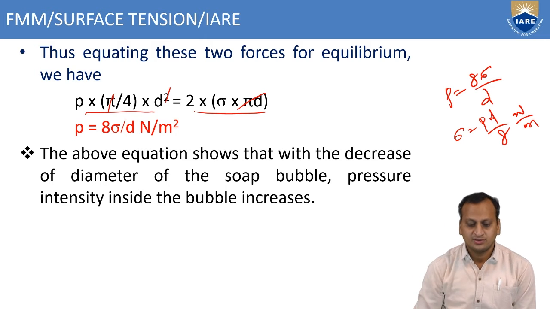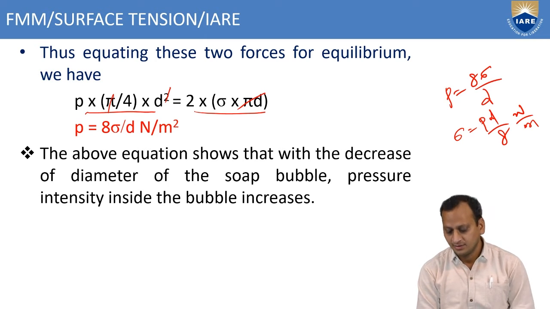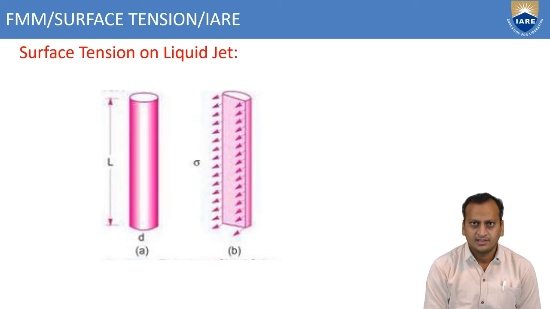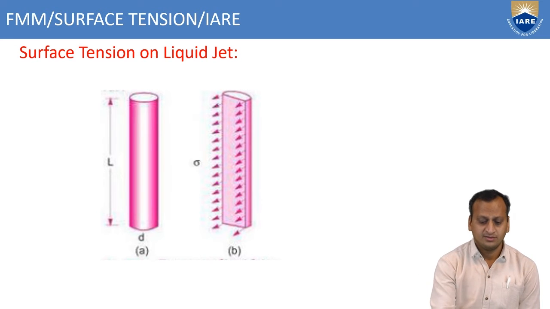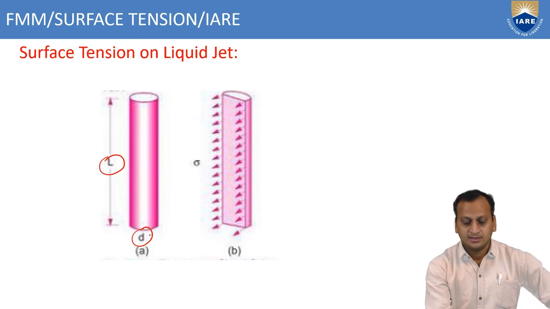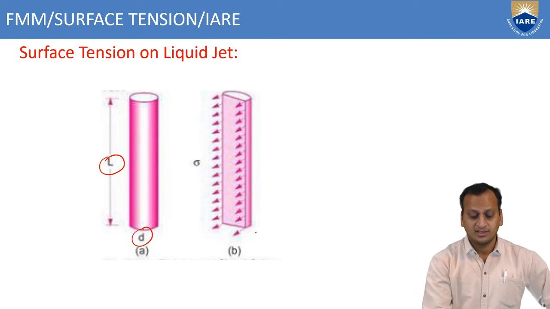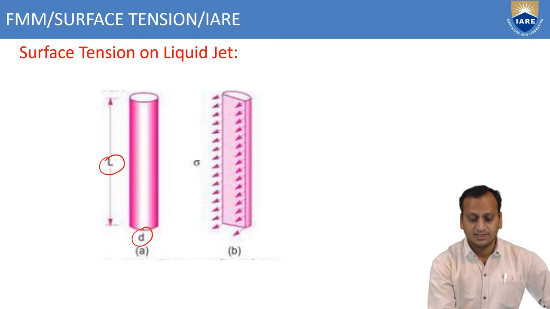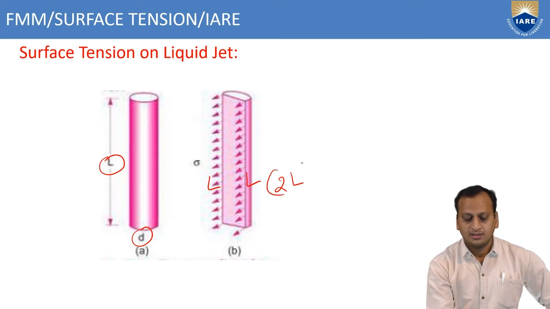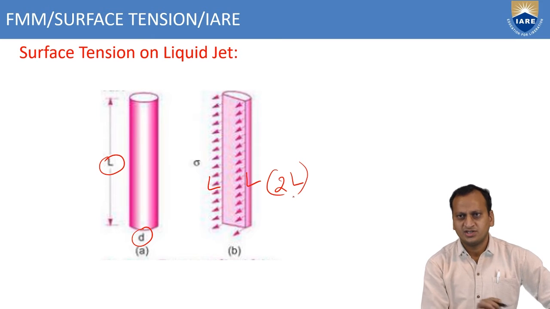Similarly, here also there is a relationship between pressure and diameter. As diameter increases, pressure decreases, or as diameter decreases, pressure increases. The another case is surface tension on a liquid jet. Here we have considered a liquid jet of length L and diameter d. If it is assumed to be cut into 2 halves, the surface tension will be acting over a length L, and another L, so on 2L the surface tension is acting.